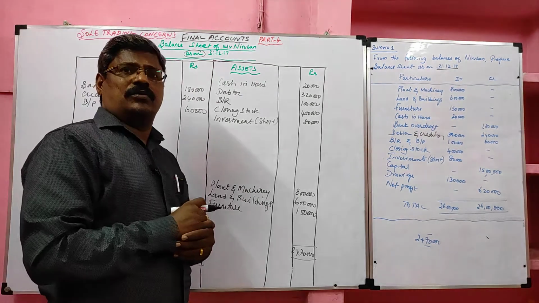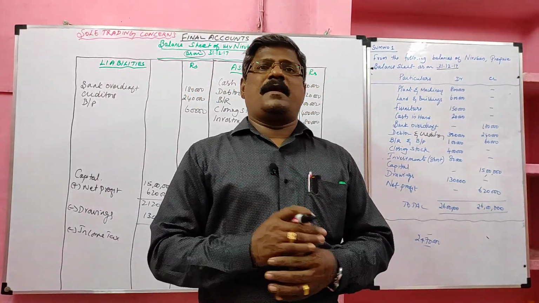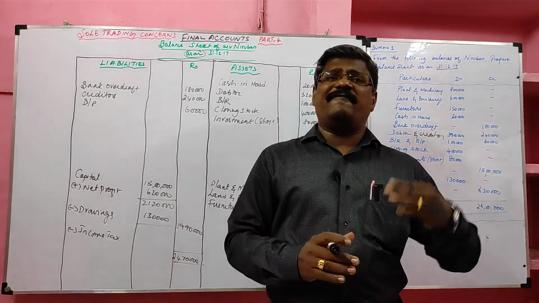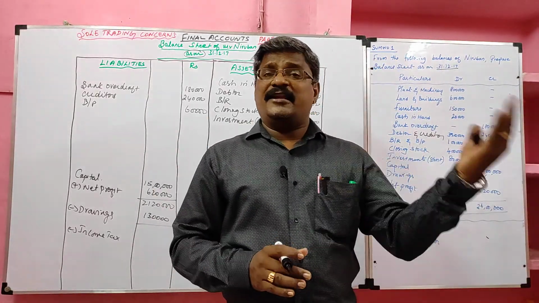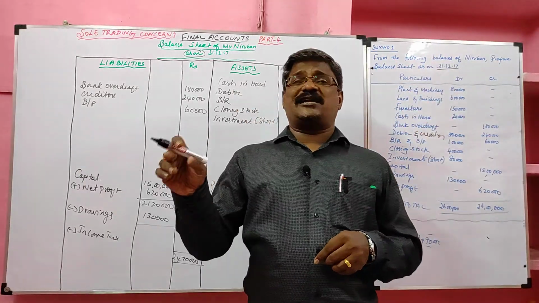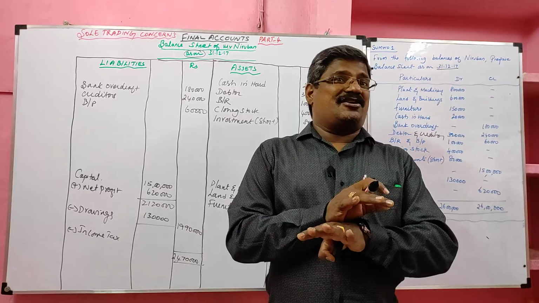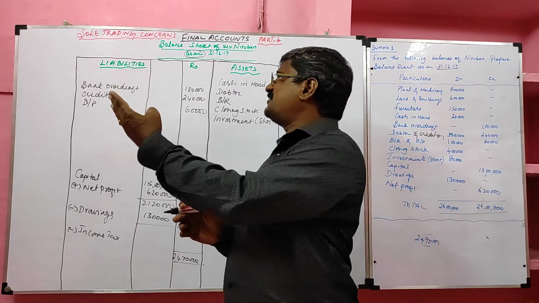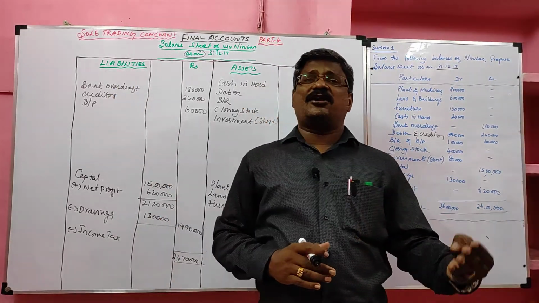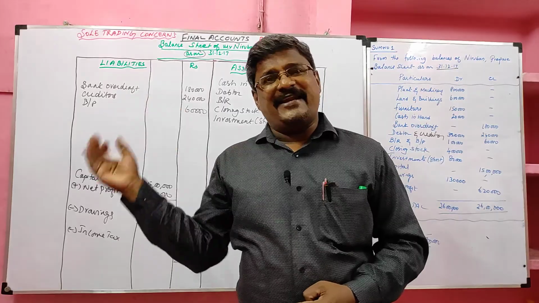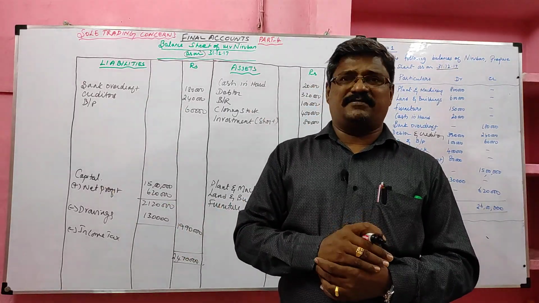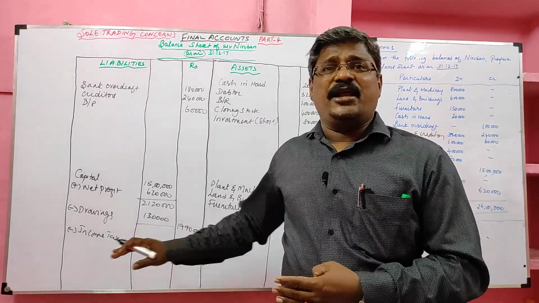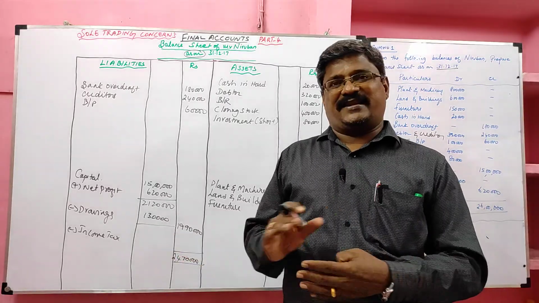Now I am going to teach you what is balance sheet. Balance sheet is not an account. It is a statement. In account we have debit side and credit side. In debit side we start with to, credit side we start with by. But balance sheet is a statement, so we should not write to and by. In balance sheet, left hand side liabilities are recorded. Liability means financial obligation payable to outsider. Right hand side assets are recorded. Asset means properties of the business. Assets and liabilities should be equal. Then only the answer is correct.